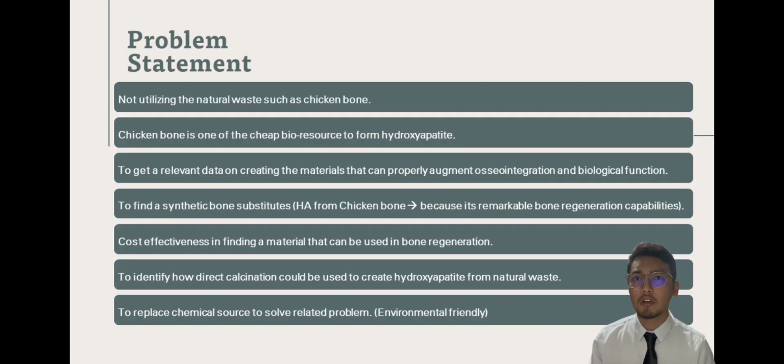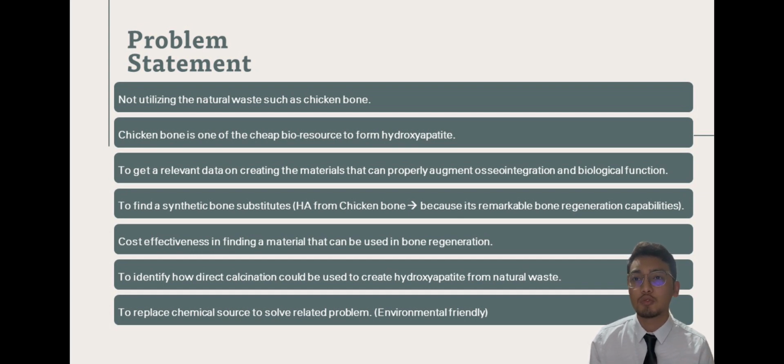Next, I will talk about the problem statement. The food industry, specifically chicken bone waste, is usually discarded without fully utilizing it. Chicken bone is one of the cheap bioresources for hydroxyapatite. We also need to get relevant data on creating materials that can properly augment association and biological function.